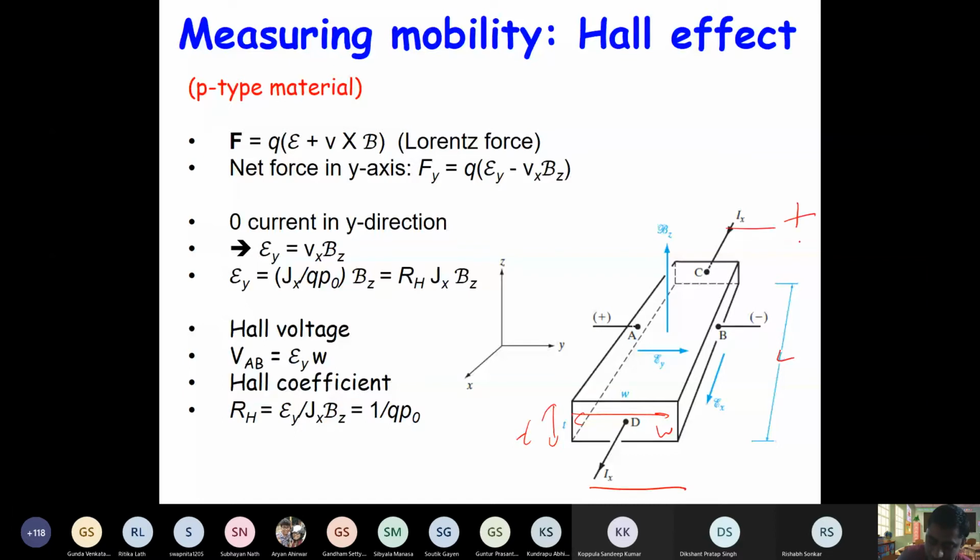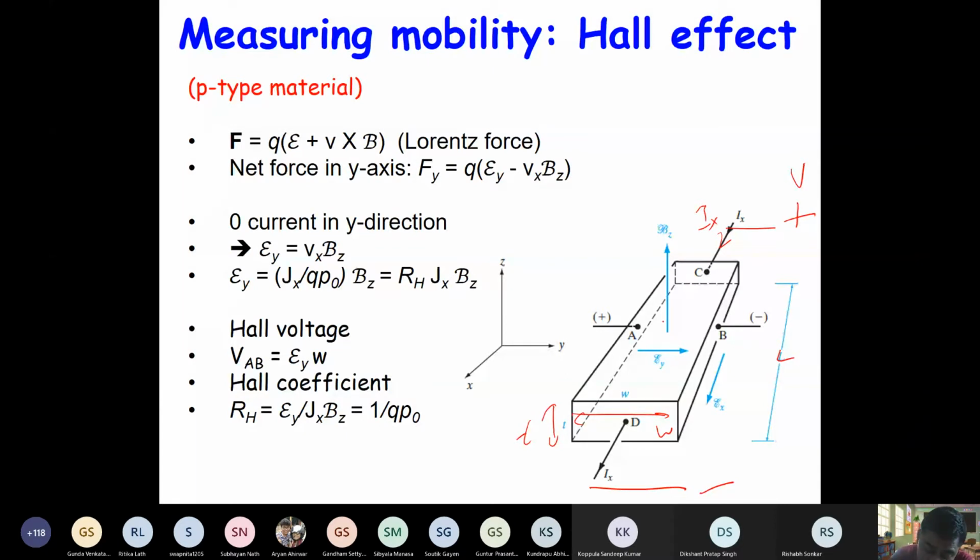Let's say this is positive, this is negative. This leads to some current, which can be measured. If we apply a voltage V, we know the current Ix flowing through the bar.